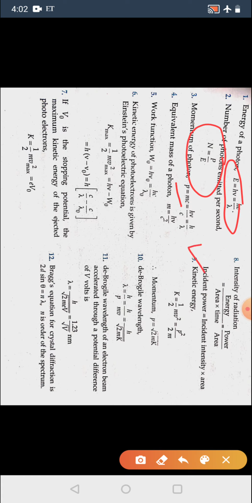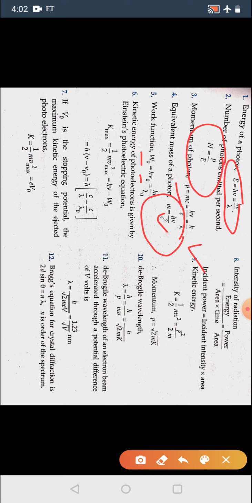These all formulas you will have to use while solving numericals. Then the equivalent mass of a photon we can calculate by m is equal to h nu by c square. This we have already derived. Work function W naught is equal to h into nu naught, and that is equal to hc by lambda.